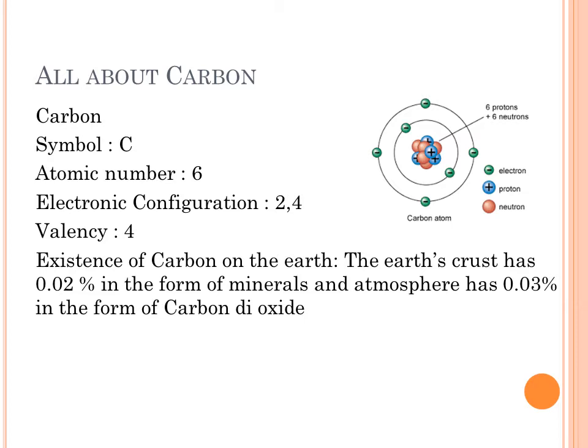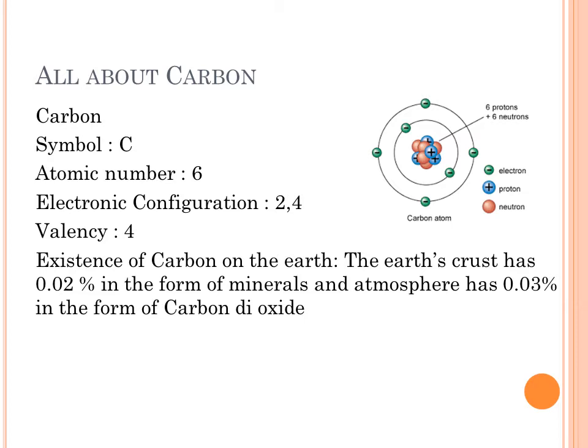So it will require a very high amount of energy to remove these 4 electrons. So it cannot lose these 4 electrons and achieve stable configuration by making the first shell a completely filled shell.